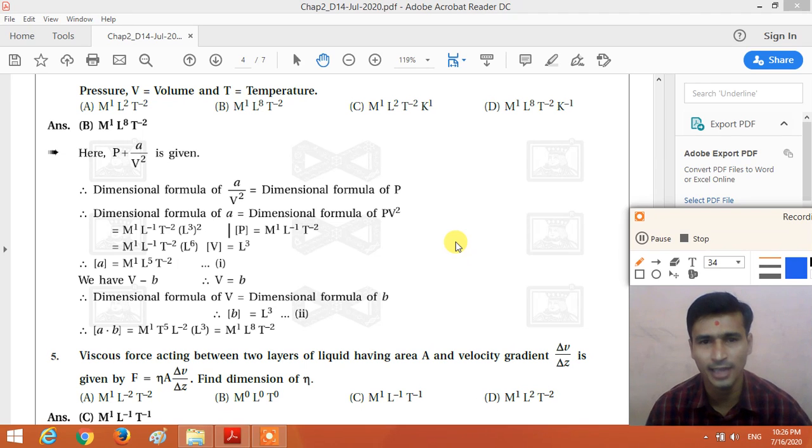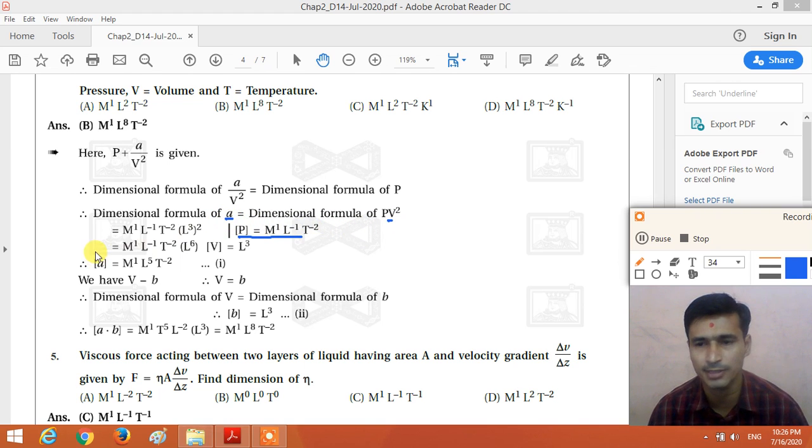So what is the dimensional formula of pressure? The dimensional formula of pressure P is M1 L minus 1 T minus 2. Right? So from that, here the second is the volume. What is the dimensional formula of volume? The dimensional formula of volume is M0 L cube T0. So put the dimensional formula of pressure and the dimensional formula of volume square, and we get the dimensional formula of A.